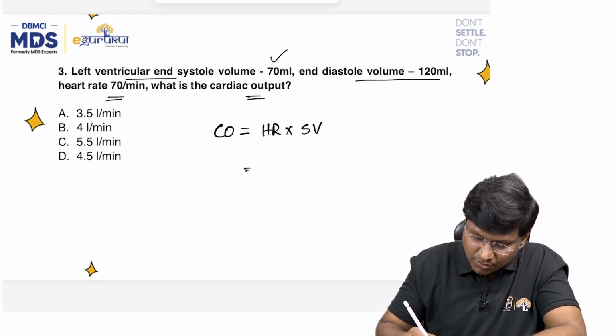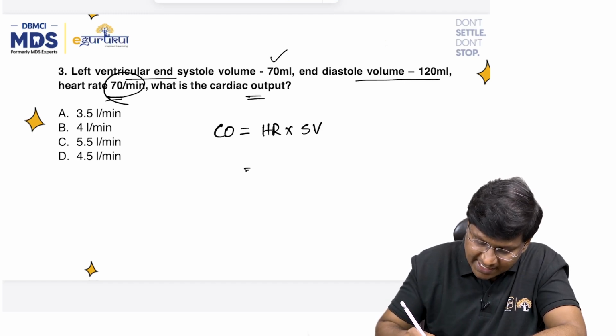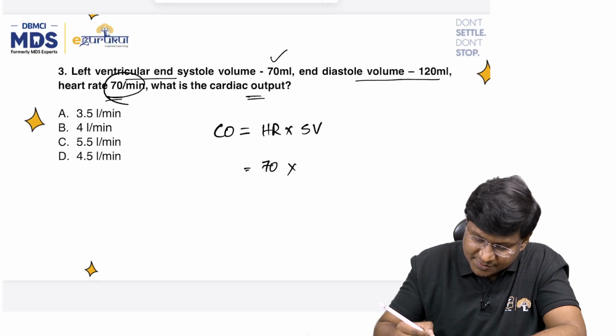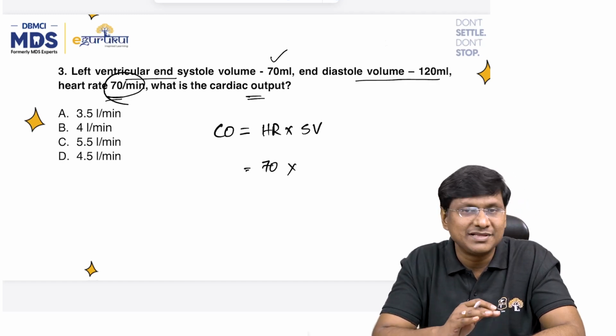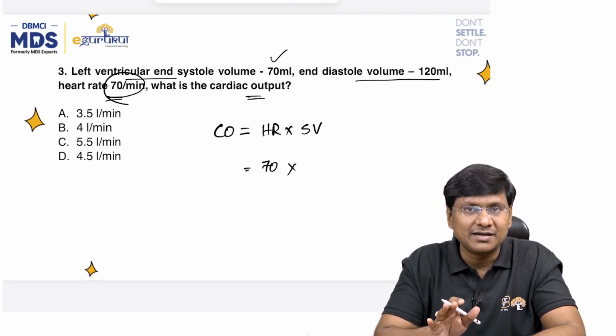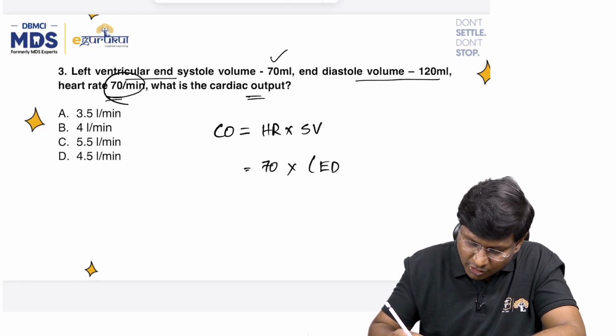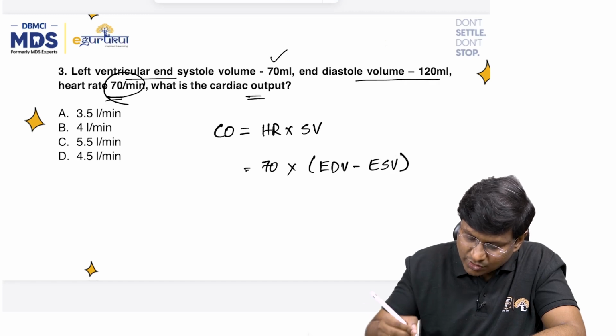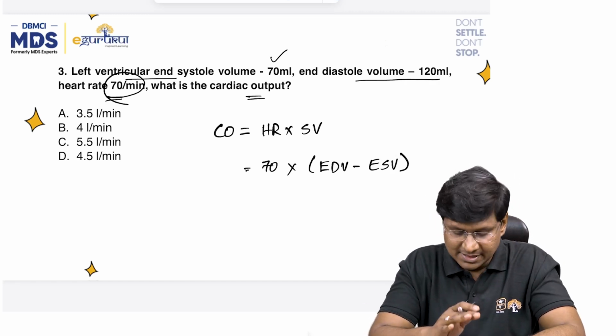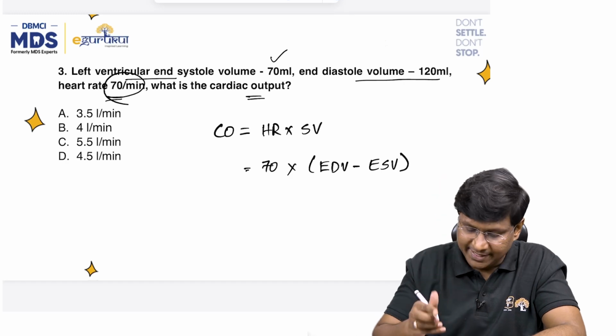Okay. Now regarding the heart rate, they have mentioned that it is 70 per minute. Now you need to know the stroke volume. How can you calculate the stroke volume? It is the end diastolic volume of the left ventricle minus the end systolic volume of the left ventricle. That is how you will be able to make out the cardiac output.